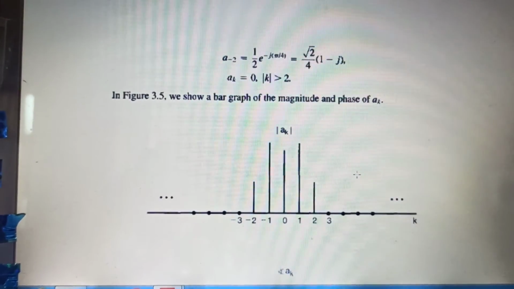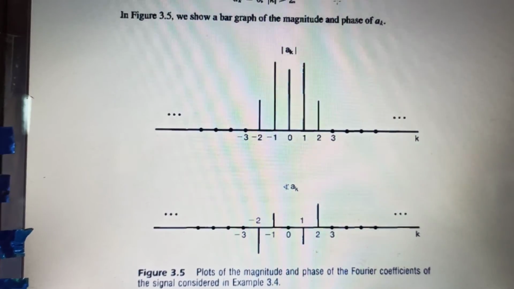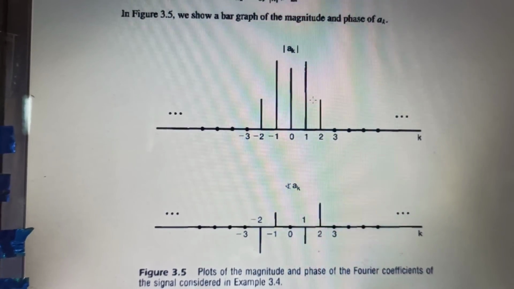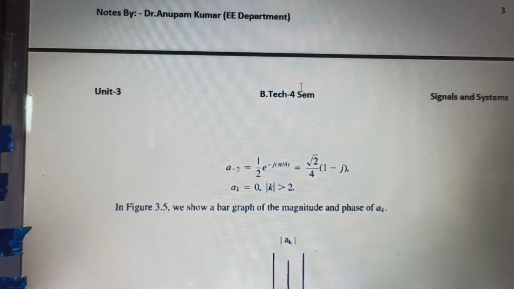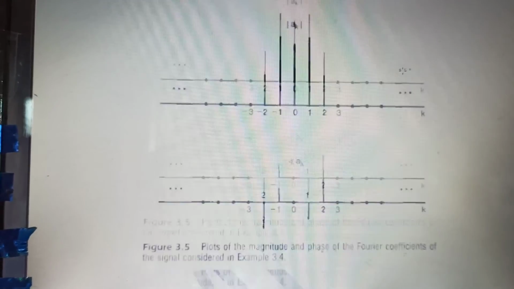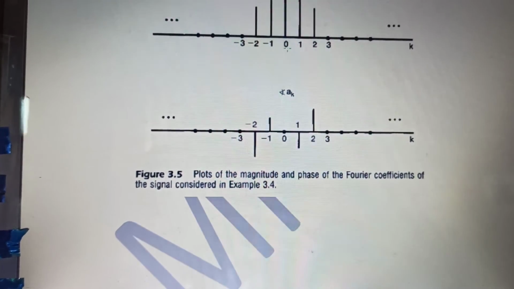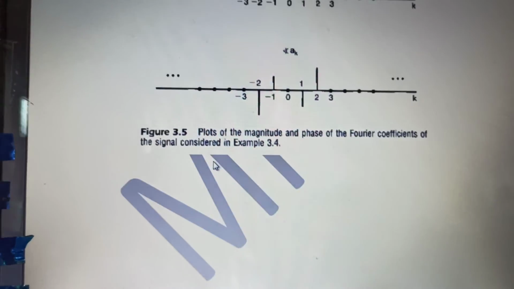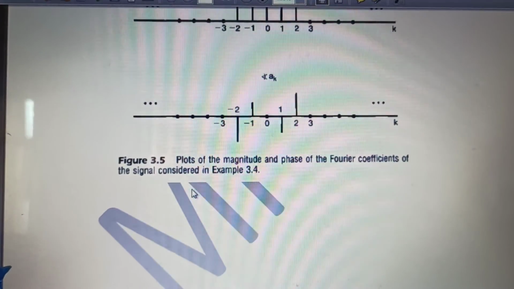Now have a look at this. So this is again the phase spectra. We can very well see this is coming out to be something like this. For different values of k, we are getting these values. And we can well see that for k equals 3 and onwards it is going to be 0. This is the phase spectra, this is the magnitude spectra, these are the plots, and this is how the spectrum will look. Hopefully this is quite clear to all of you.